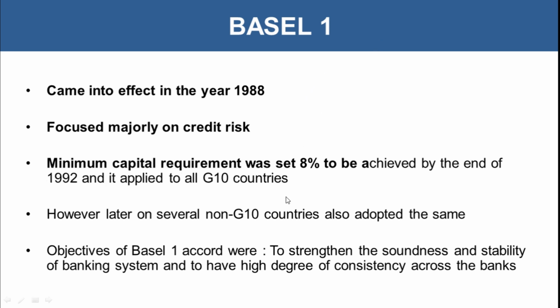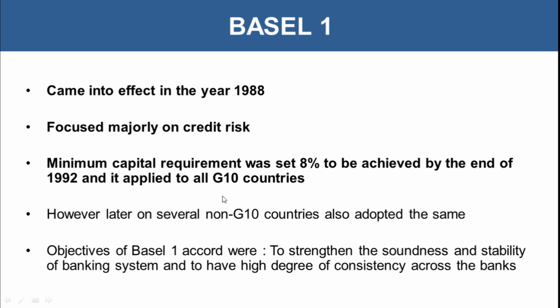The minimum capital requirement was set at 8% to be achieved by the end of 1992, and it applied to all G10 countries. So the minimum capital requirement, according to the Basel I norm, was kept at 8%. Banks and financial institutions should maintain 8% of risk-weighted assets in order to deal with the related risk and have adequacy of capital in the business, so that the impact is reduced and business is not affected.